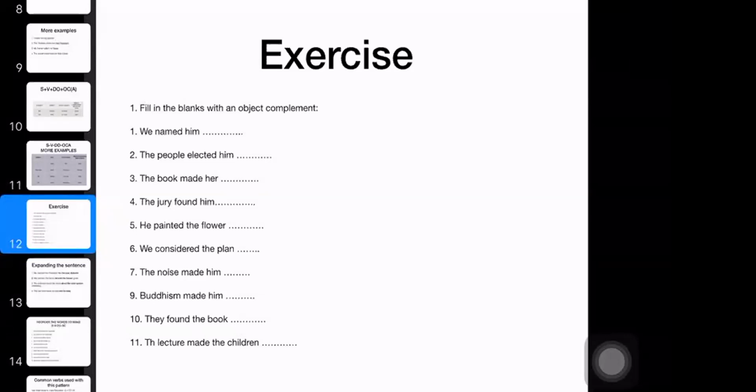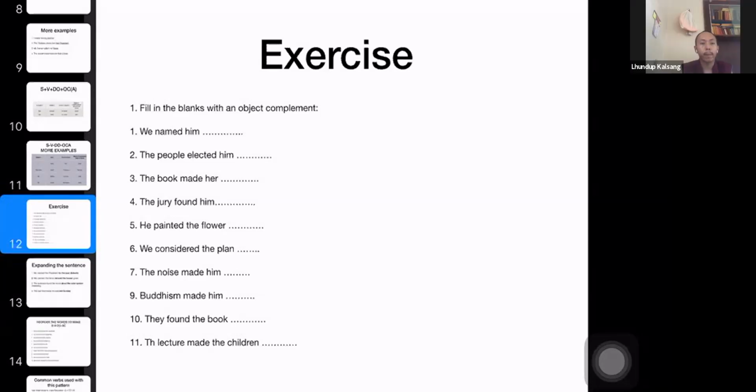So what we are doing is putting names. Sometimes it's a name, sometimes it's an adjective. And it's this pattern, this basic sentence pattern. Did you understand? Yes.